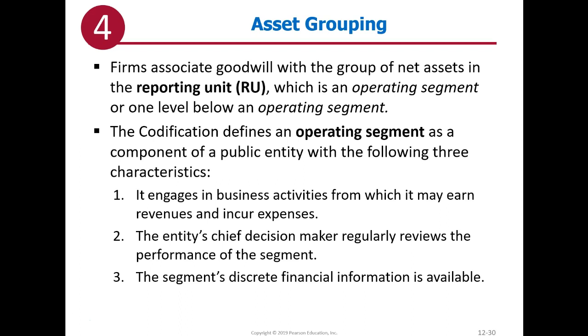The codification gives us guidance on what an operating segment is. It has to have three characteristics. First, it engages in business activities that may earn revenues and incur expenses. The chief decision maker regularly reviews the performance of the segment, and the segment's discrete financial information is available.